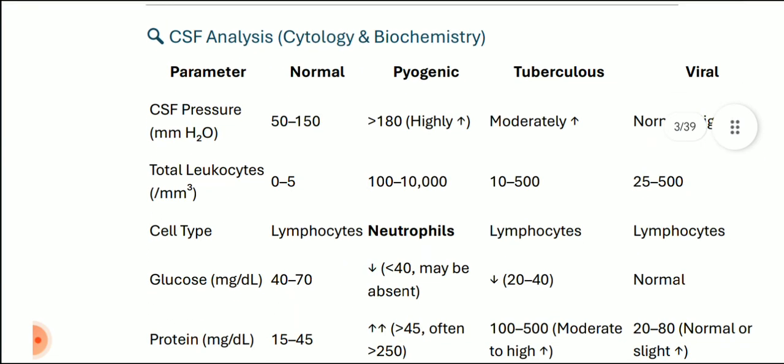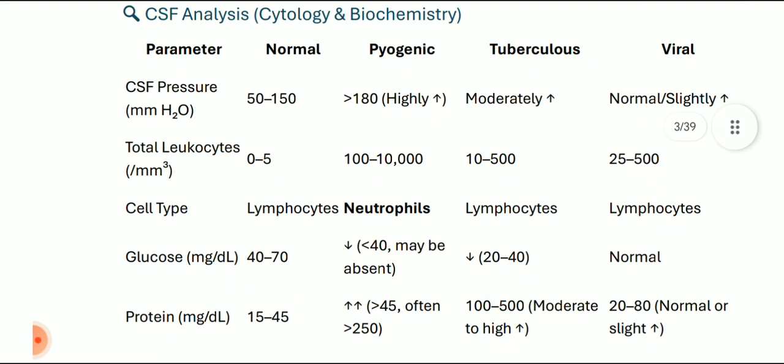Now, what do we see in CSF analysis? This is for normal CSF, pyogenic CSF, tubercular CSF, and viral CSF. So the normal CSF pressure is 50 to 150 millimeters of water. In pyogenic, it is highly increased, more than 180. In tuberculous, it is increased, while in viral, it may or may not be increased.